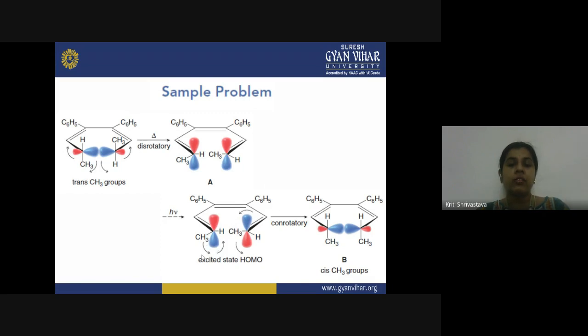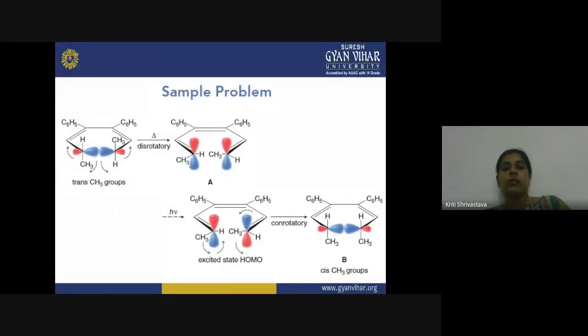So what happens? This orbital has to rotate like this, in the counterclockwise direction, and this orbital is rotating again in the counterclockwise direction. Both the orbitals have to rotate in the common direction, so the rotation is called con-rotatory motion. When such rotation of the p orbital takes place, you can see this CH3 will come down, and this CH3 will also come down.